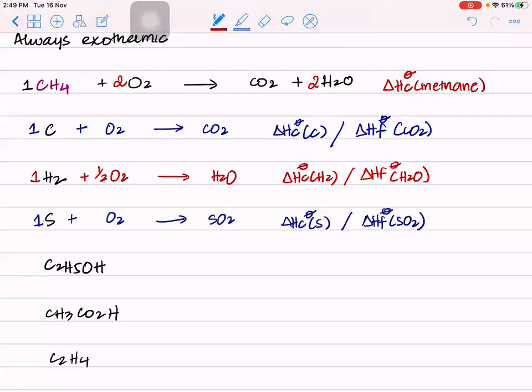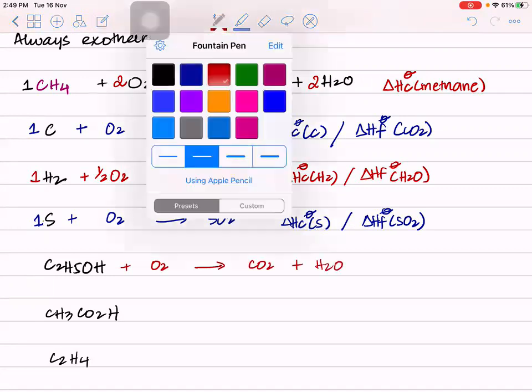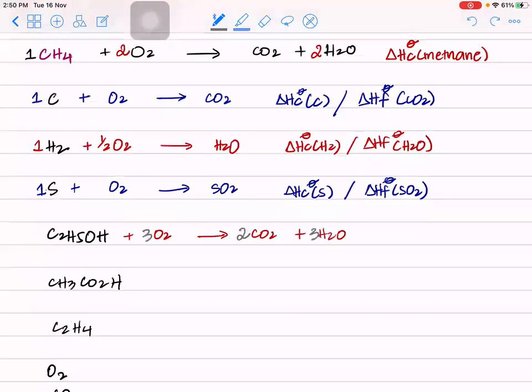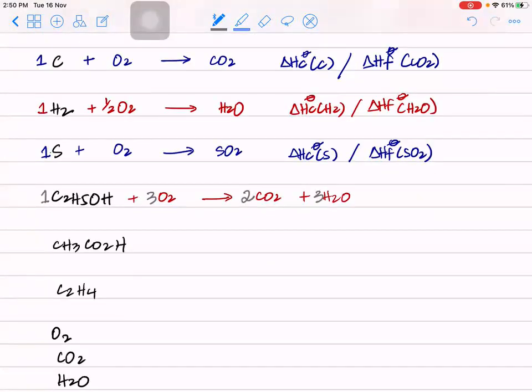Now you have ethanol, C2H5OH. So this burns in oxygen. Will give you what? Carbon dioxide and water. Let's balance this. How many carbons do we have here? 2. So let's put a 2 here. How many hydrogens? 6. So we put a 3 here. 2 2s are 4, 5, 6, 7 oxygens here. So let's put a 3 here. 3 2s are 6 and 1, 7. Very often when you are balancing these equations for combustion, you tend to miss out on this oxygen. Right? Please don't. All right. So this right here is combustion of ethanol.